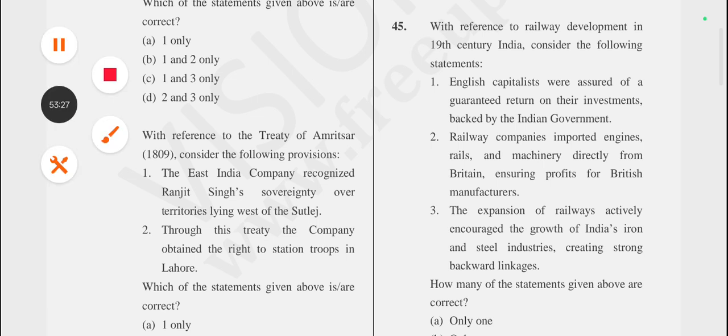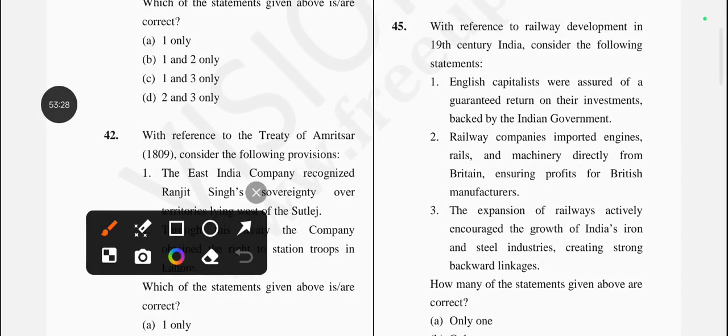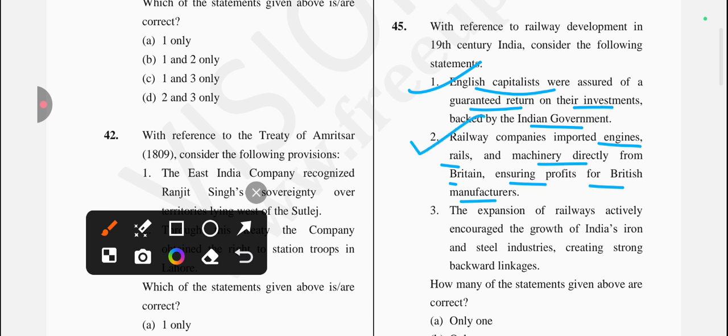So the first statement is, English capitalists were assured of a guaranteed return on their investment backed by the Indian government. Correct one. Next one is, the railway companies imported engines, rails, machinery directly from Britain, ensuring profit for British manufacturers. Yes, it's a correct one.